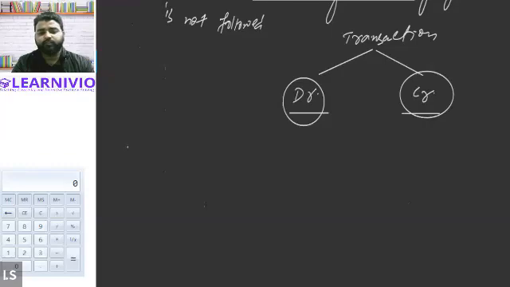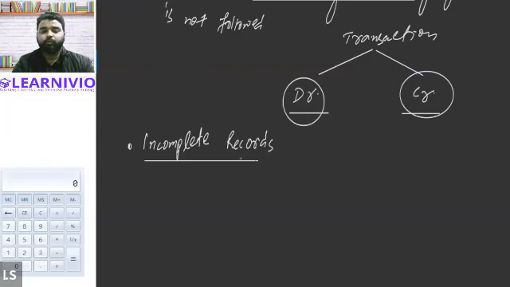Therefore it is called incomplete accounts. This is why it is called incomplete accounts, because if you are not following the double entry accounting system, you won't be able to calculate the profits and losses of the business, and you won't be able to evaluate the performance of the business.